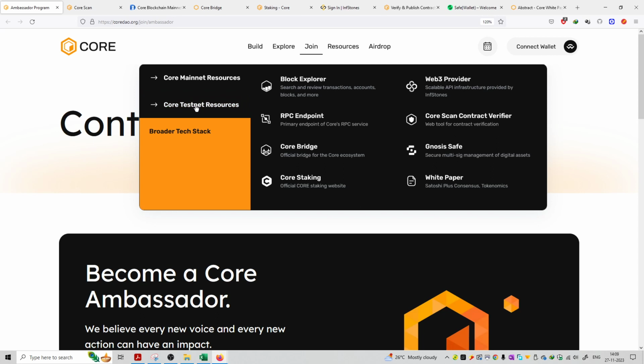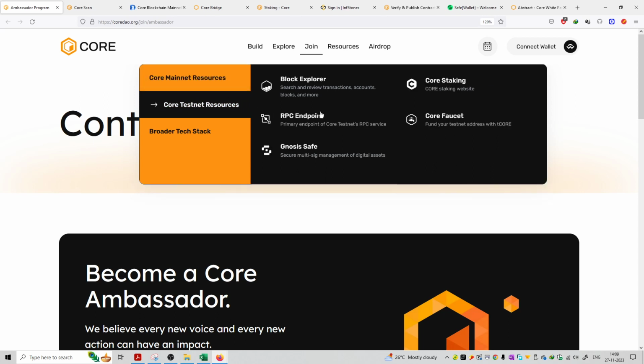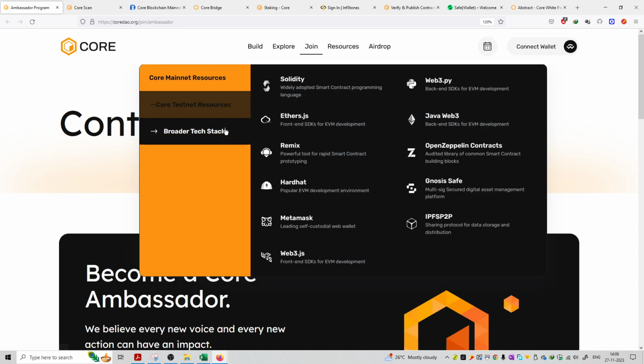उसके बाद हमारे पास है core testnet के resources. Testnet में है block explorer, RPC endpoint, Gnosis safe, core staking and core faucet. और उसके अलावा we have broader tech stack: Solidity, Ethers.js, Remix, Hardhat, MetaMask, Web3.js, IPFS, libp2p, Gnosis, OpenZeppelin contracts, Java Web3 and Web3.py.